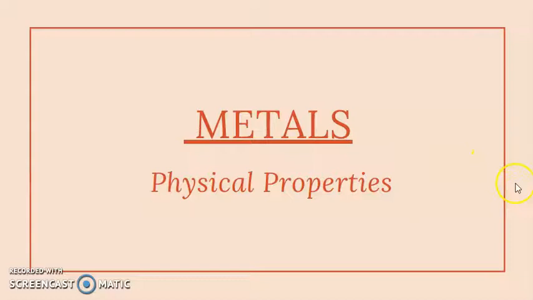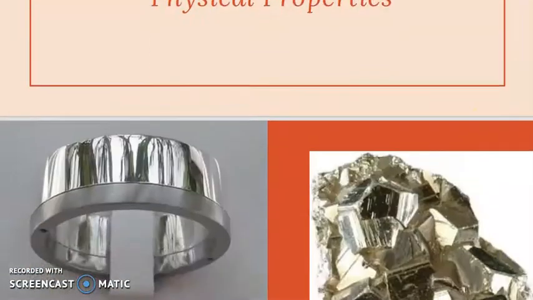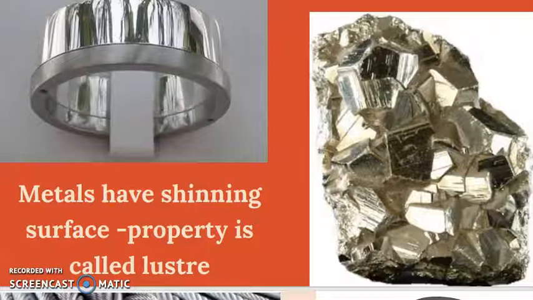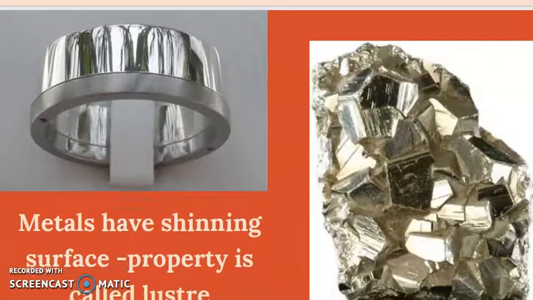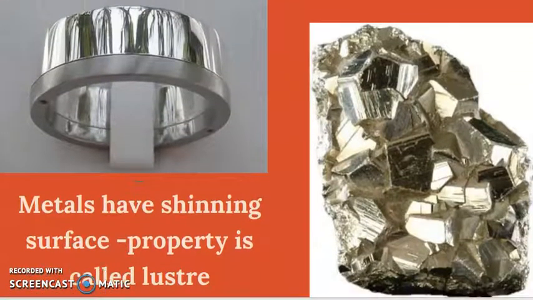So the first property that we are going to talk about is that metals are shiny in nature. Their surface is shiny, so that means they have luster. This property is called luster. Metals have shining surfaces. As you can see here, this is a crystal of gallium, which is shiny, and this is silver, which is shiny in nature. The surface is very shiny.